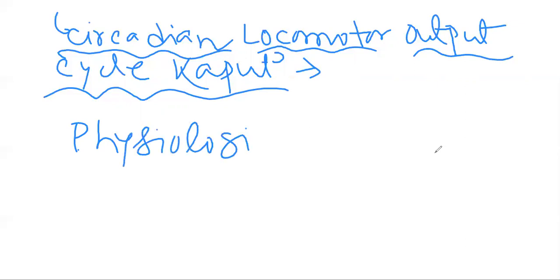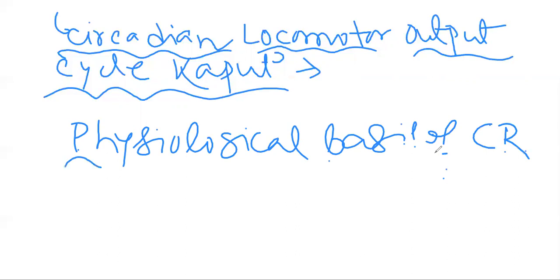So what is the physiological basis of circadian rhythm? The main hormone is melatonin. So the hormone melatonin takes part in maintenance of circadian rhythm, but this sleep-wake cycle or day-night cycle, which can be divided into 16 to 18 hours of wake hours and 6 to 8 hours of sleep hours, starts after the sunset in the evening, typically at 6 p.m. daily, which is known as the dim light melatonin onset.